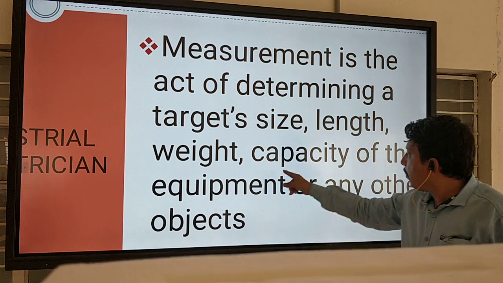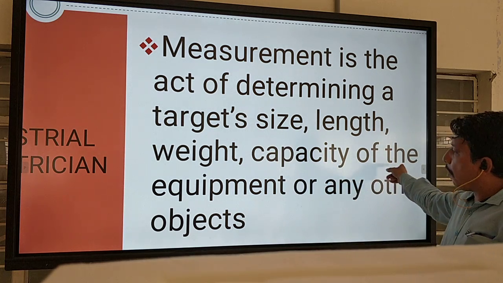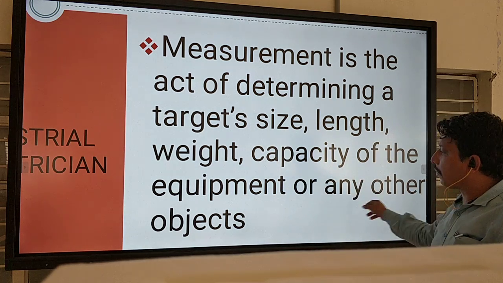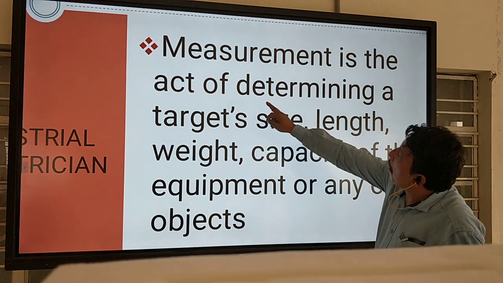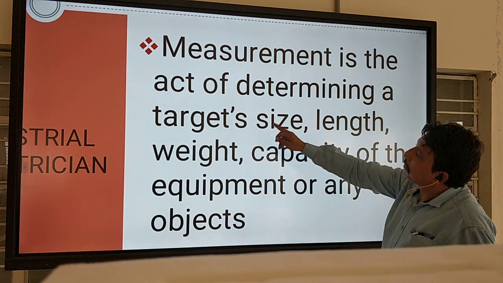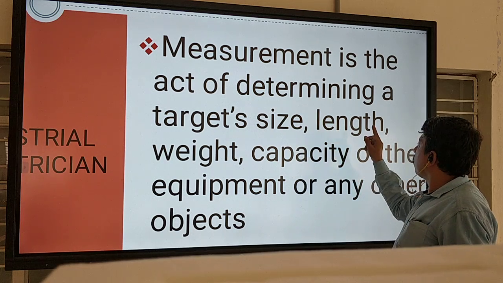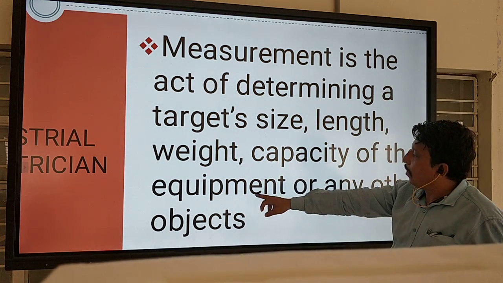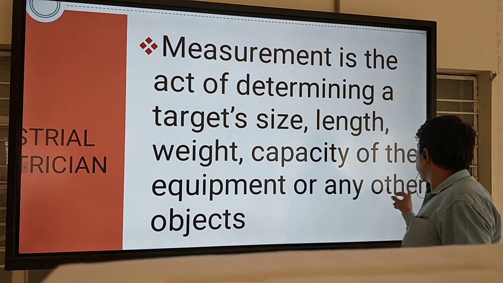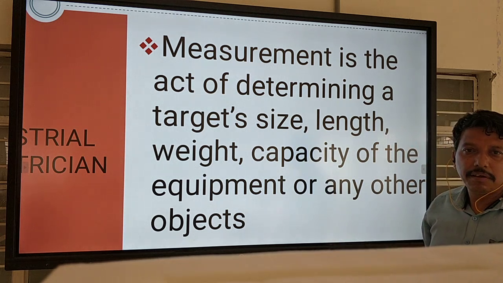Also the capacity of the equipment or any other object. So measurement is the act of determining a target's size, length, weight and capacity of the equipment or any other objects.